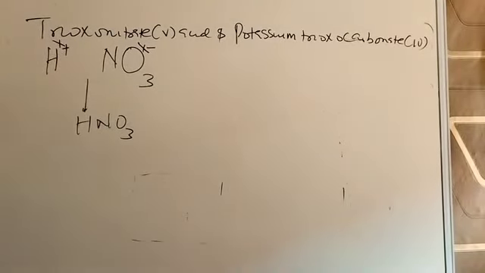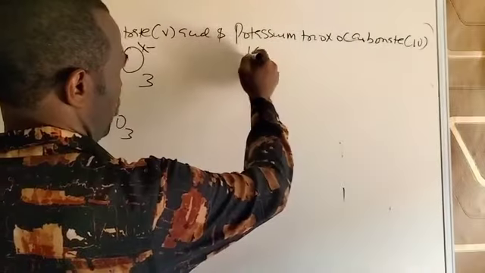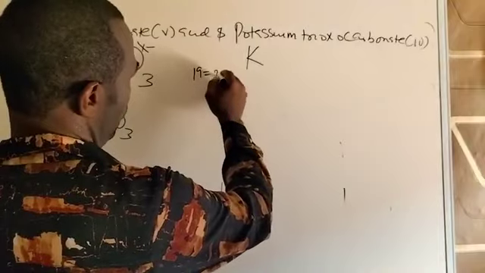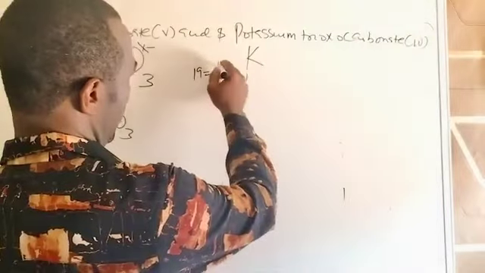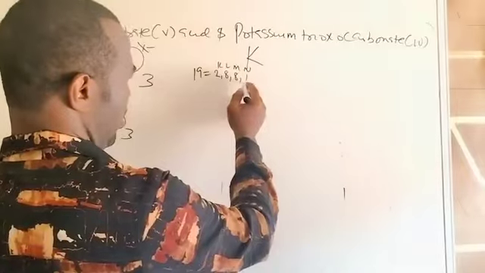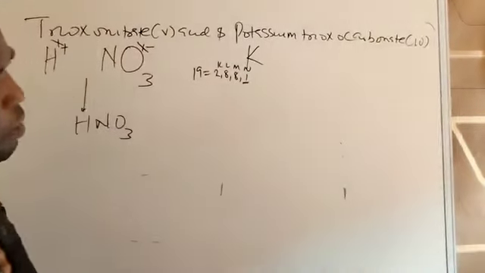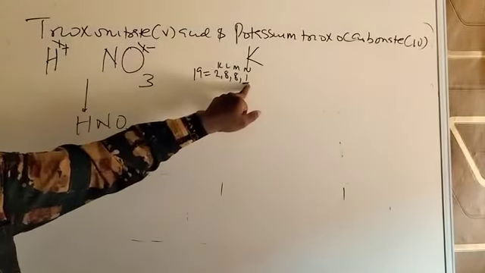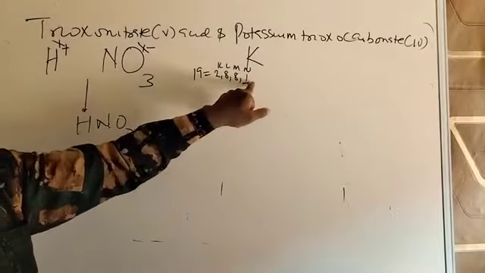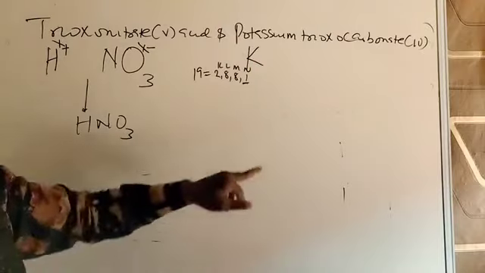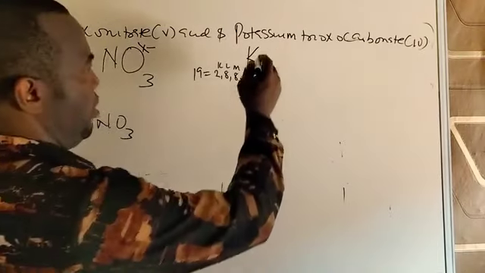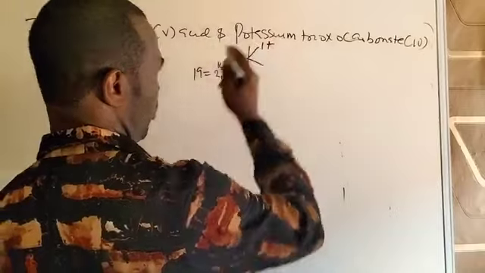Then go to this one. Potassium is K. Identify the element, it is a metal. Atomic number 19, 2, 8, 8, 1 in the K, L, M, N shells. The outer shell contains only 1 electron. So it is a metal because it doesn't exceed 3. An element whose outer shell has 1, 2, or 3 electrons is likely to be a metal. If it exceeds 3, it's a non-metal. And for metals, as I said, the valency is what you see in that outer shell, which is 1. So the valency is 1, or the charge is plus 1.